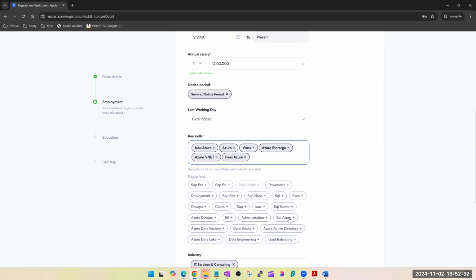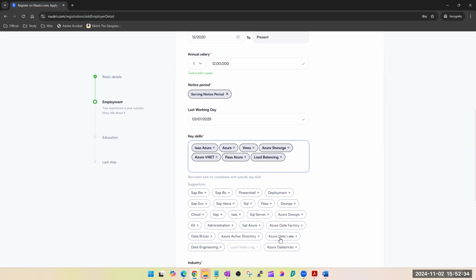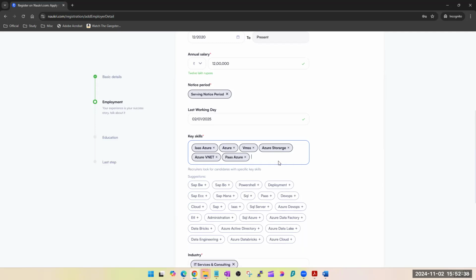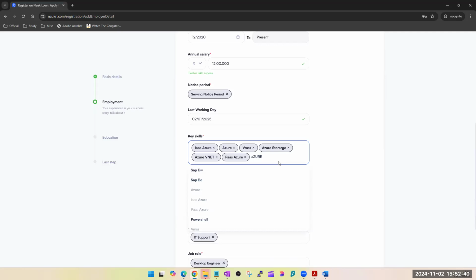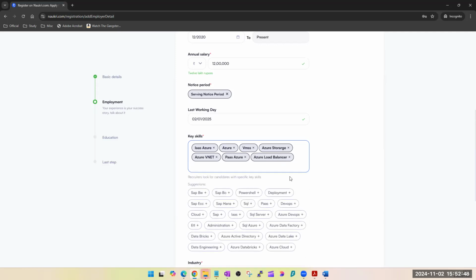Now I'm taking random ones. Don't just type load balancing. This is how you can pick everything from your resume. Whatever you have in your resume, pick at least five things here.